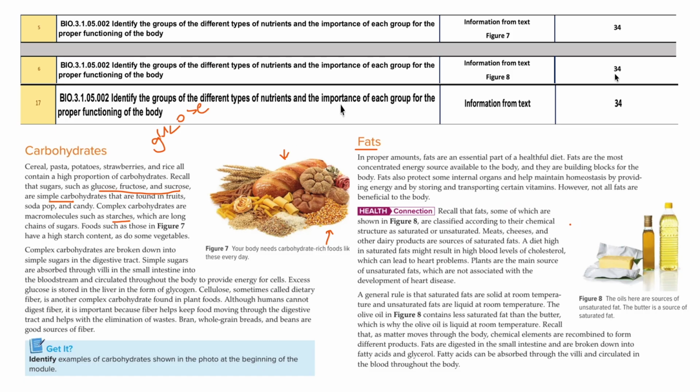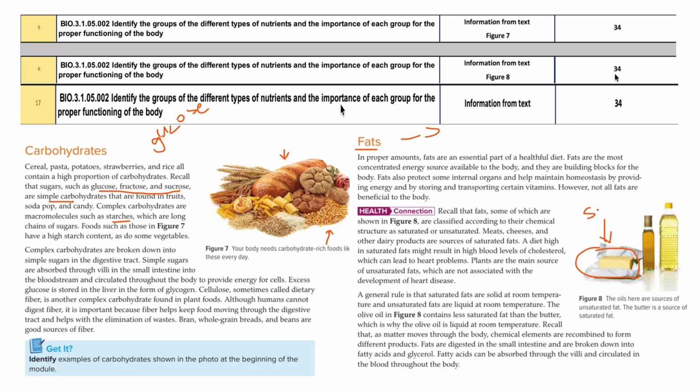And there are two different types of fats. One is the saturated fat and the other is the unsaturated fat. The saturated fat is this one in the picture, the butter. It is solid at room temperature because it is saturated.